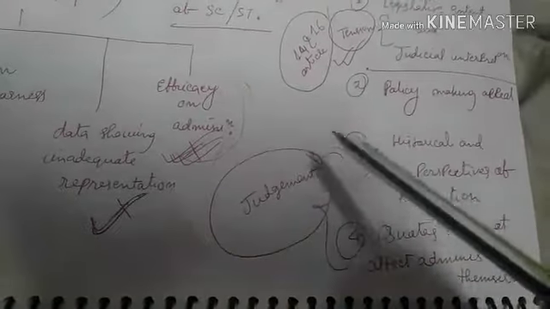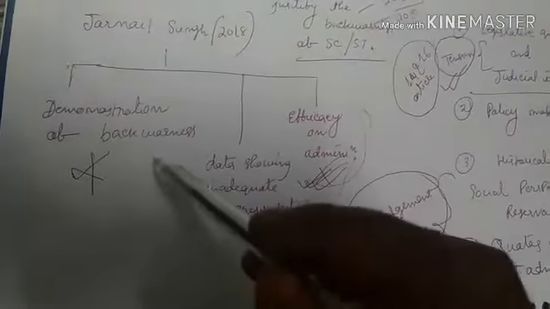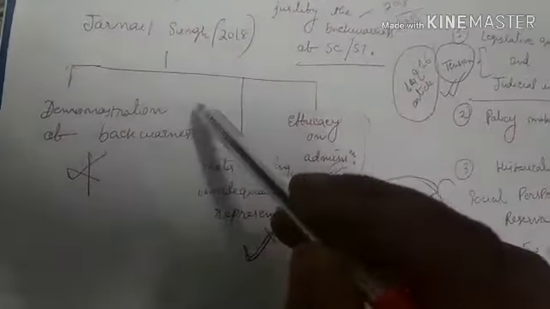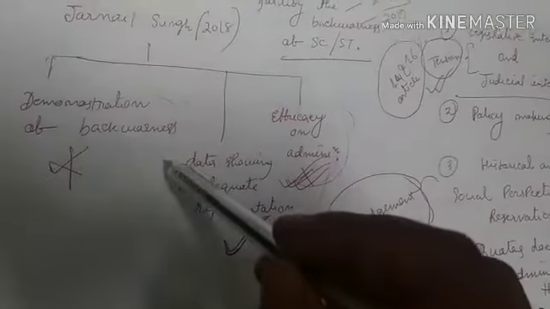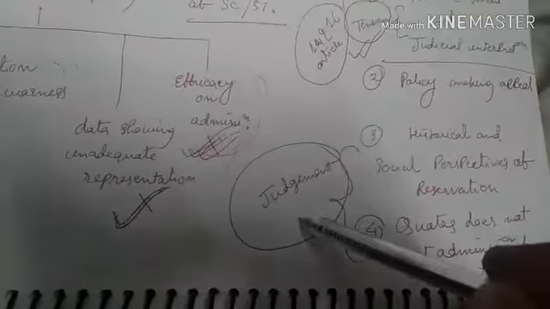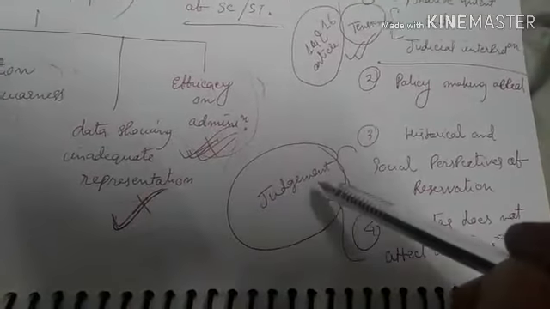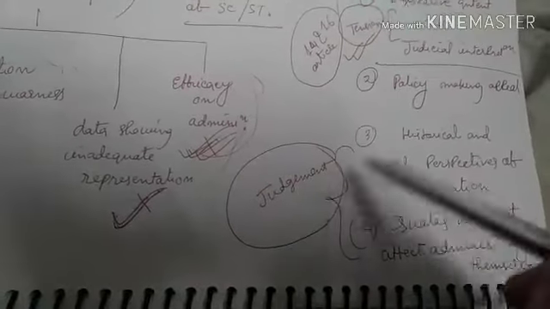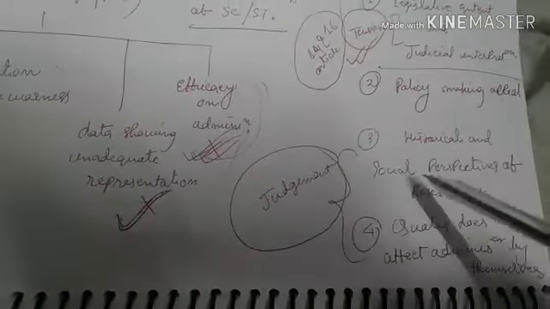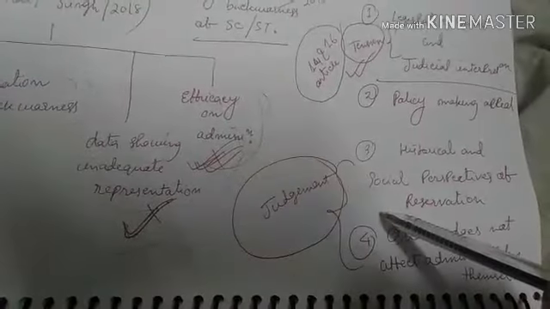The court again upholds the core principle of the Jarnail Singh case, where demonstration was not necessary to justify backwardness. This recent judgment upholds the same principle: the historical and social perspective of reservation is enough to justify this.